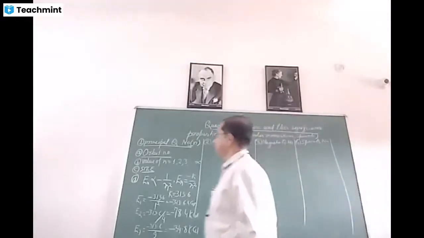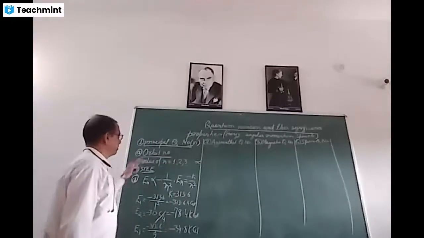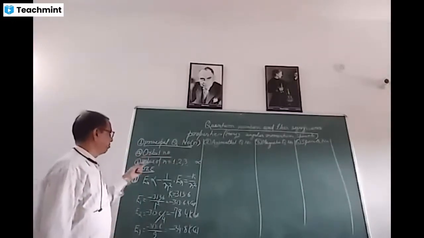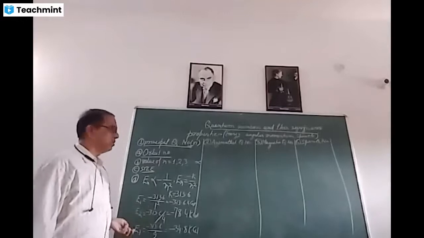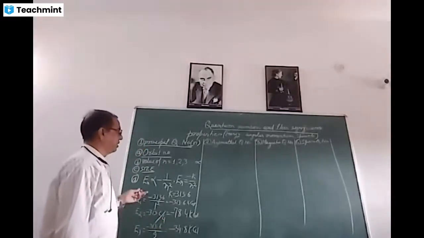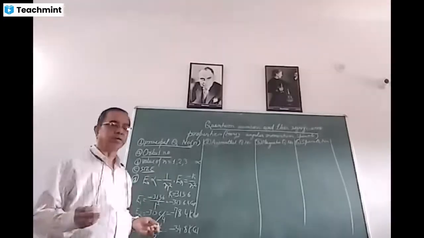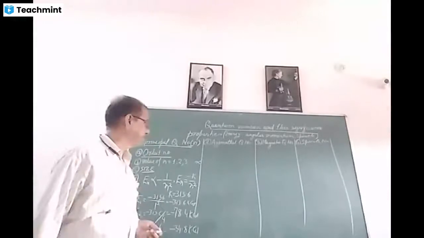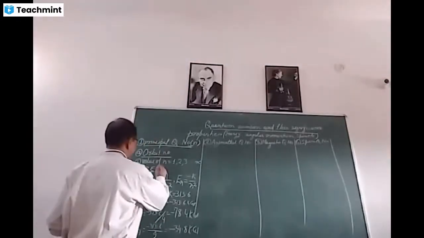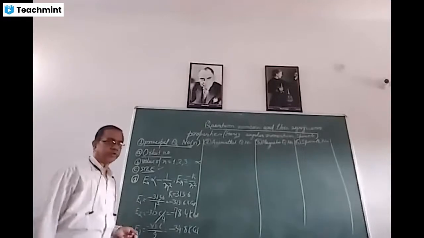Now, these are the significance of principal quantum number. It determines the orbit number, and orbit number will be always in whole number. Hence, the value of n can be 1, 2, 3 up to infinity. And as the value of orbit determines the size of atom, it also determines the size of the atom, and it also states the energy of different orbit.